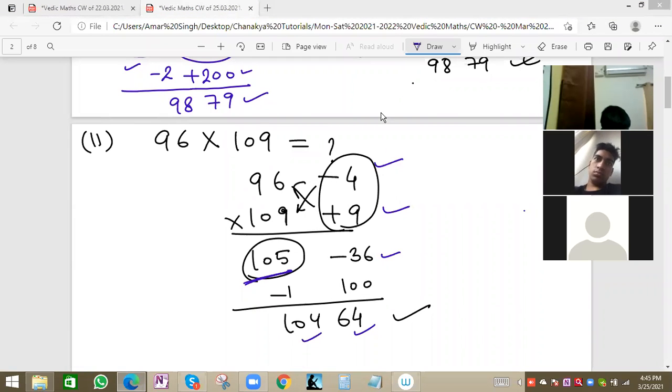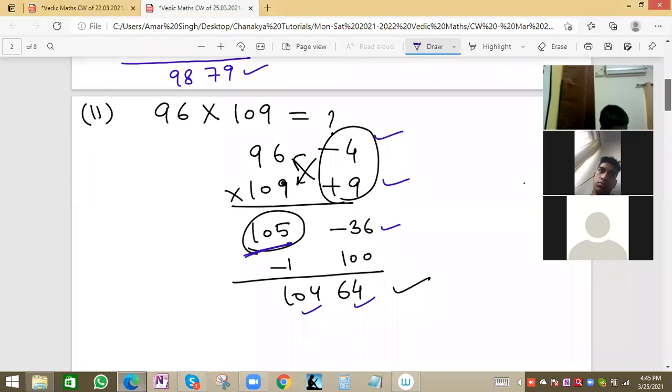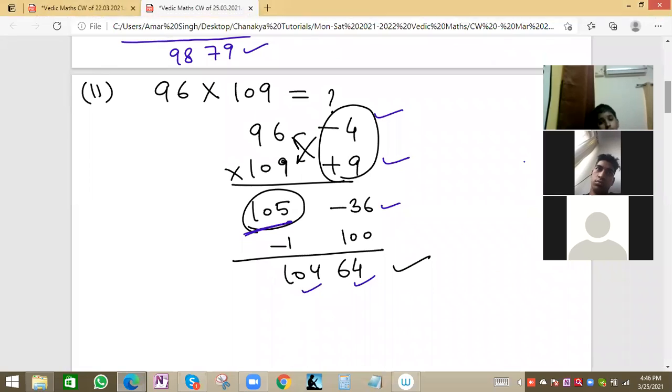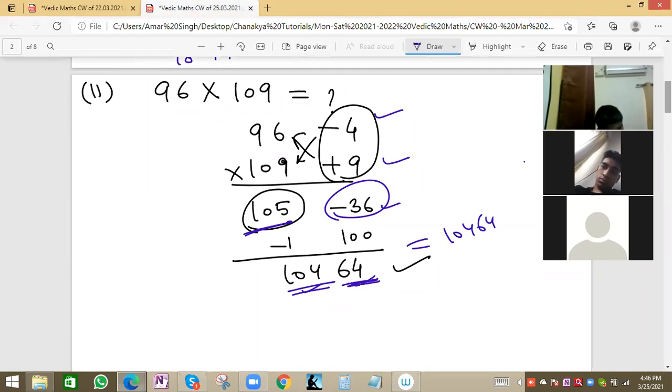I have repeated also. Fine. Same method we will do, because we are getting minus 36, so the value more than minus 36 will be 100, not 200. The nearest value that has 0 in ones place and tens place is 100. Then we'll subtract 1 here. This is one term, this is another term. So minus 36 plus 100 will be 64, and 105 minus 1 is 104. We'll club these values to get the final product 10464. Right.